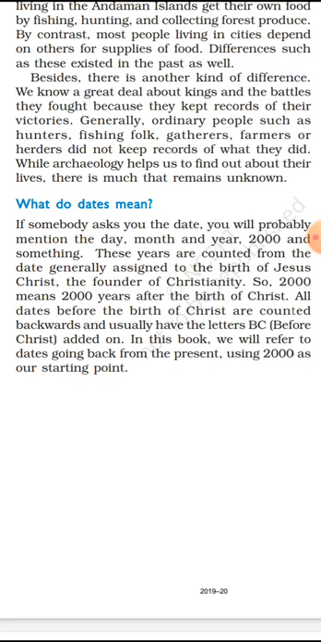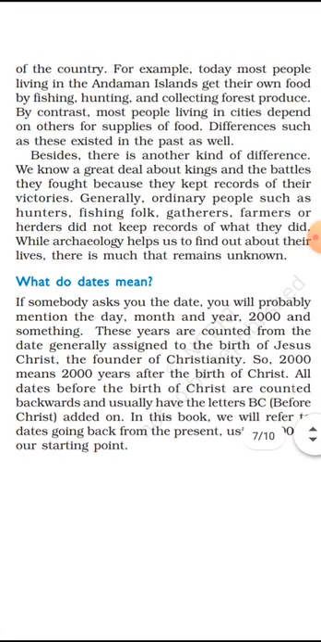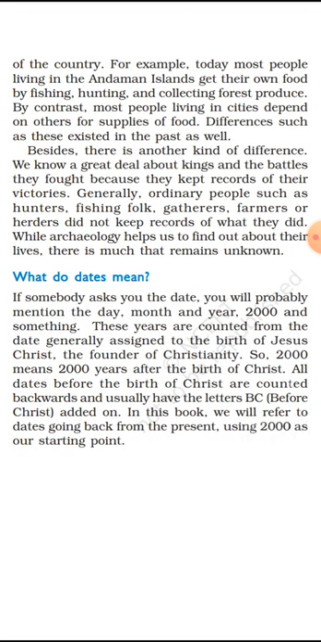So, BC means before Christ. Before Christ means before the birth of Christ, and in this chapter the dates start with 2000 as a starting point. In such a way the date is very important and we have to mention everything. If anyone asks you on which date this incident happened, we have to say. So date plays an important role in our life. So date is used in history.